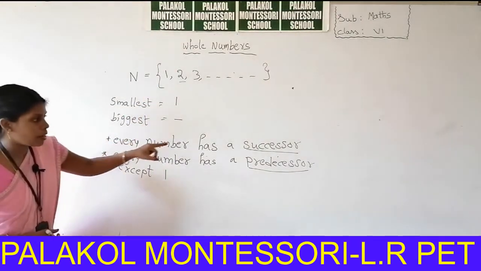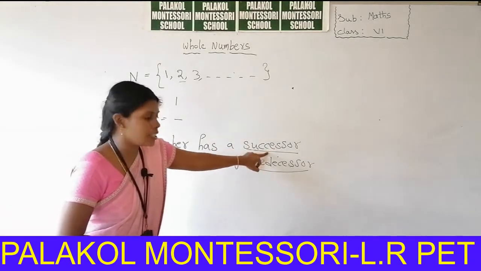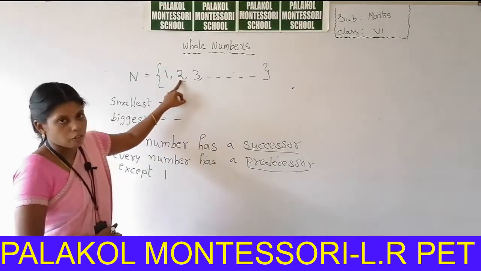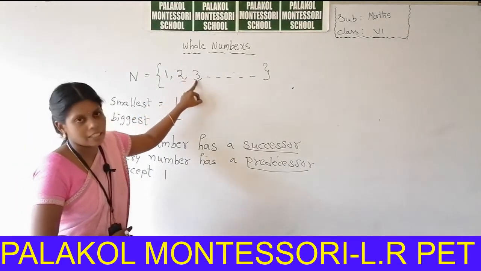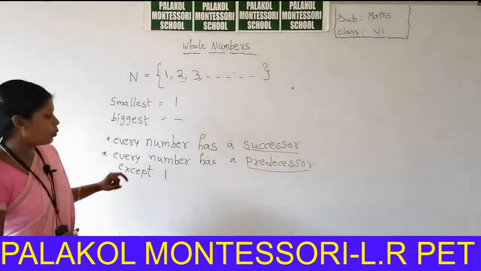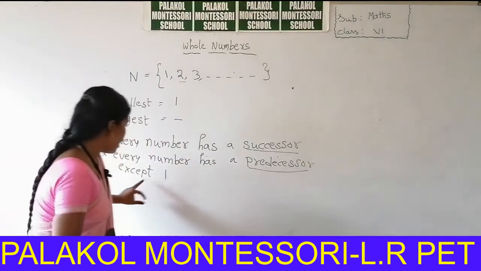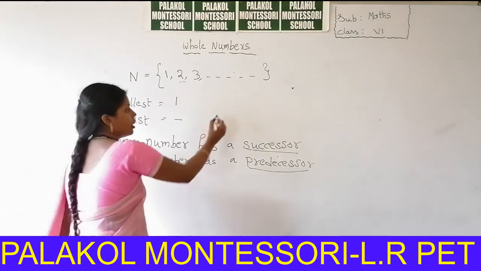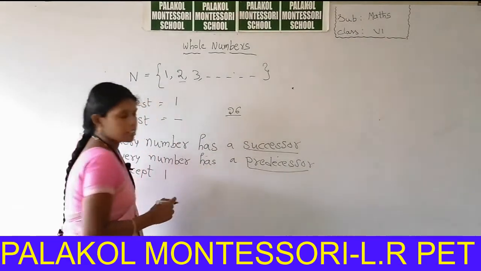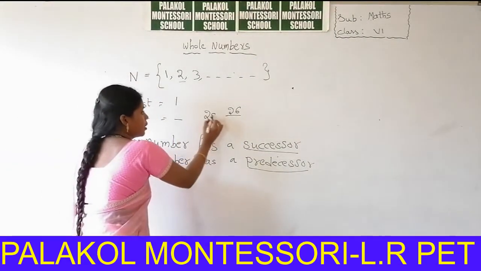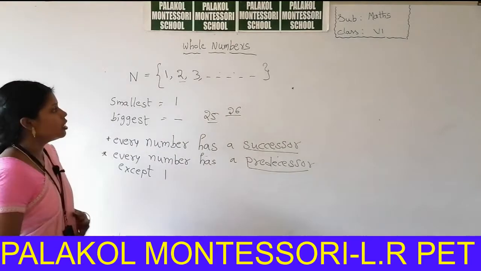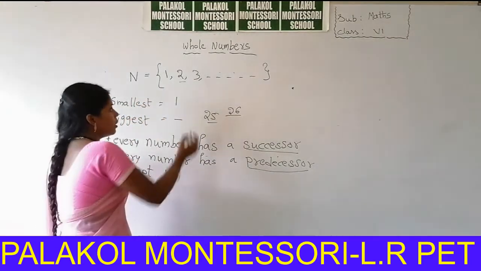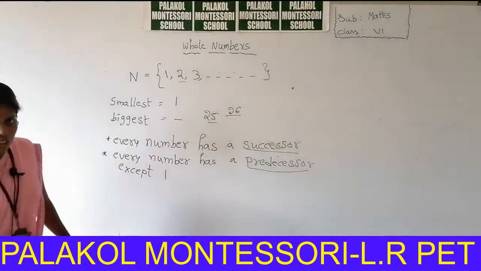In the same way, every number has a successor. Successor means the number just after. So what is the successor of 2? What is the number after 2? 3. 3 is the successor of 2. Every number has a predecessor except 1. For example, take 26. What is the predecessor of 26? 25. It is also in natural numbers. In the case of 1, what is the predecessor of 1? 0. But 0 is not in the natural numbers.